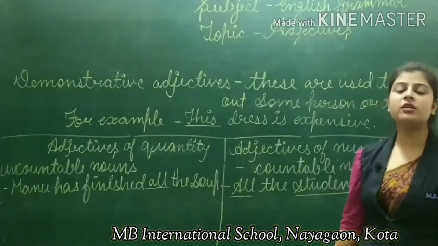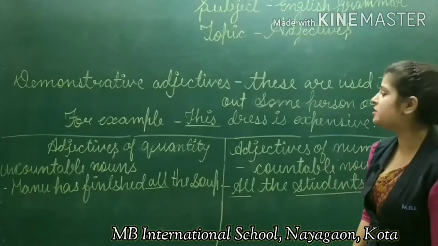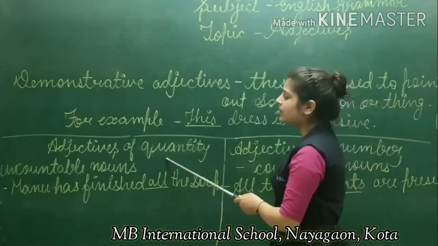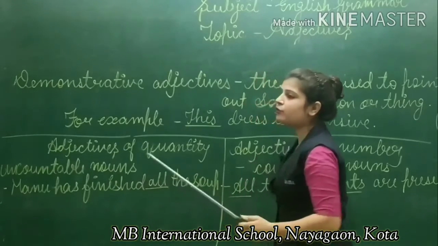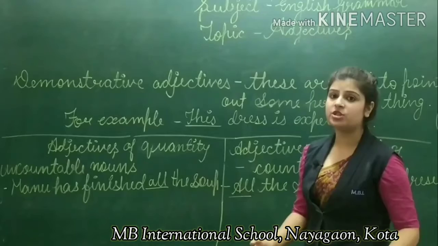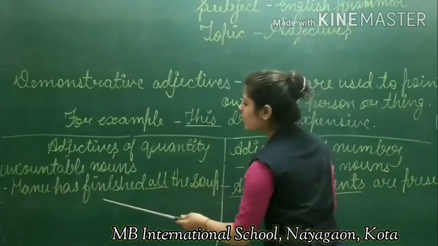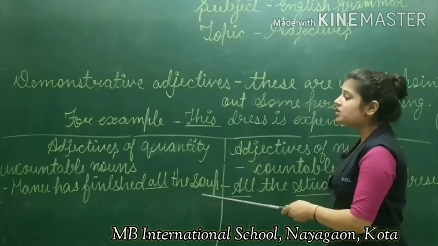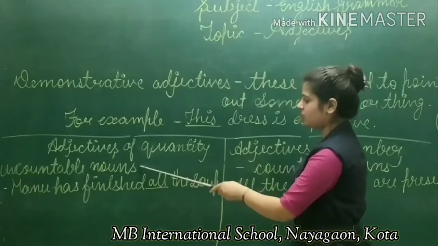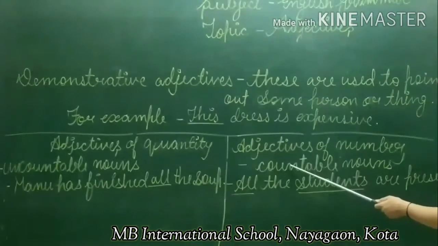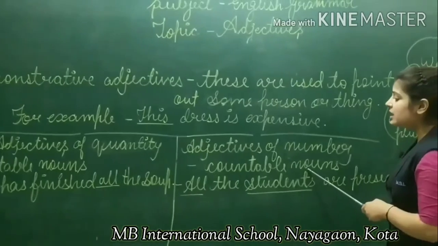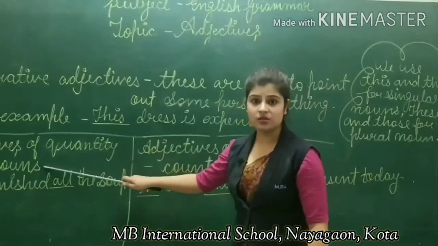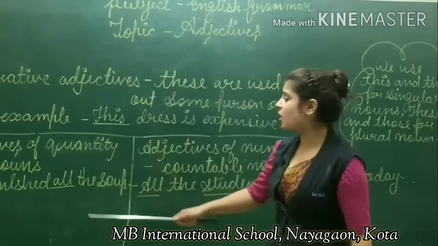Kids, before moving on to the next adjective, you have to understand the difference between adjective of quantity and adjective of number. See, adjective of quantity means uncountable nouns. In adjective of quantity, only uncountable nouns are always described. For example, Manu has finished all this soup. Now, can we count the soup? No, we can't count the soup, so it is an uncountable noun. Adjective of number refers to countable nouns. Basically, you have to focus on the nouns, not on the words.